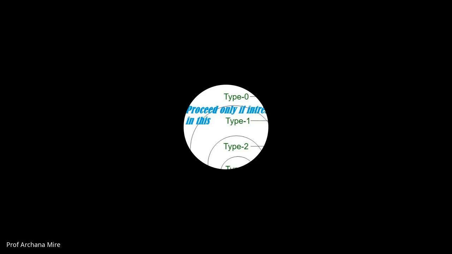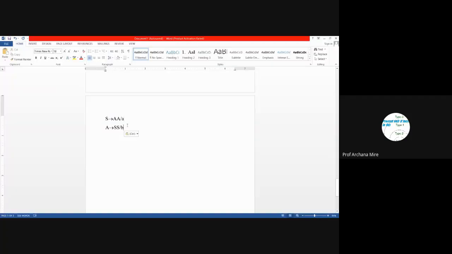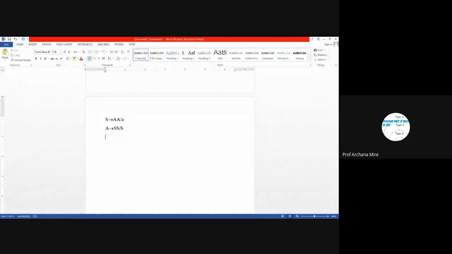Please reply. Yes. Okay. So this is the grammar which is consisting of 4 production rules. One is S leading to AA or A, another is A leading to SS or B. Then what we will do, we will be applying our first step of GNF conversion. And what is the first step of GNF conversion? First step is grammar simplification.